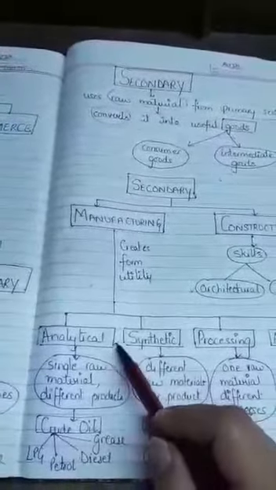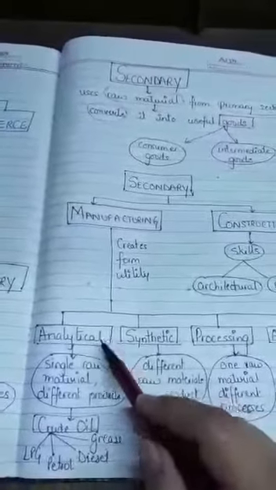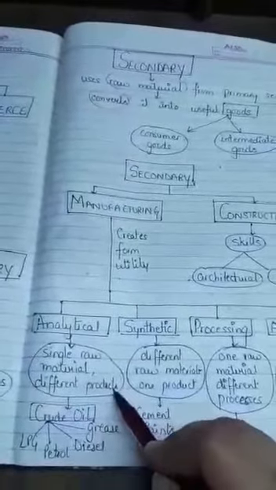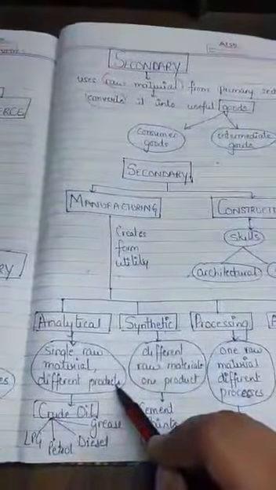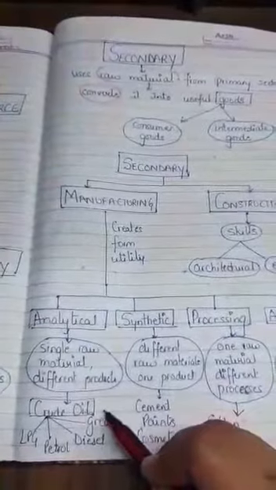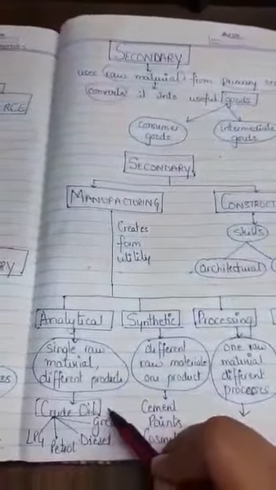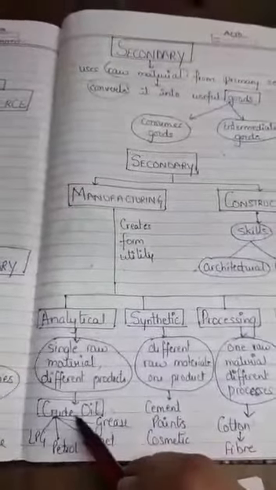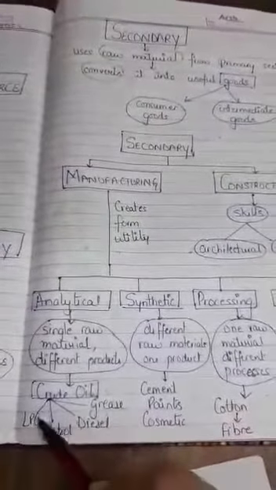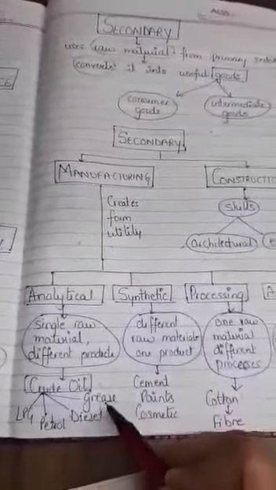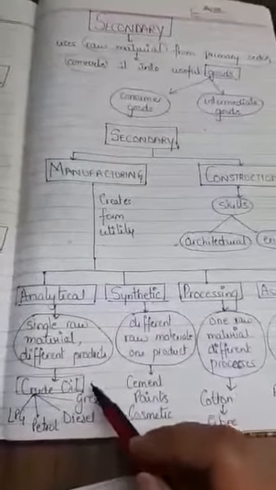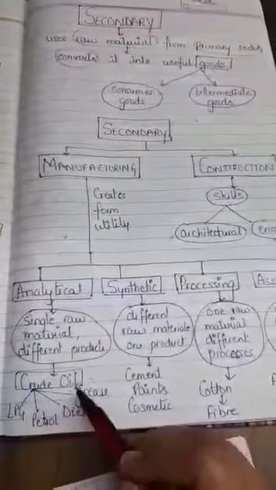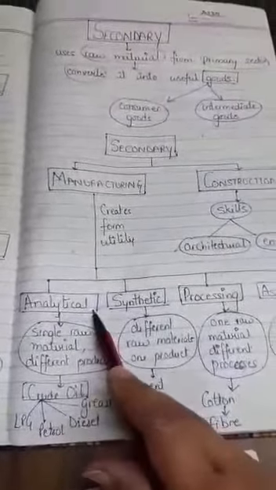Now, analytical industry is an industry where one single raw material is used to get different products. A classic example for this could be the crude oil. You extract crude oil from the seabeds and send it to the refineries. In the refineries, from the crude oil, we get LPG, petrol, diesel, grease, maybe Vaseline and many more products. So one raw material gives up different products. This is called analytical industry.